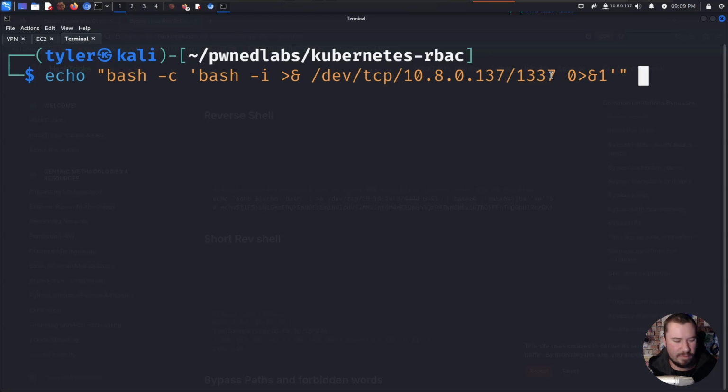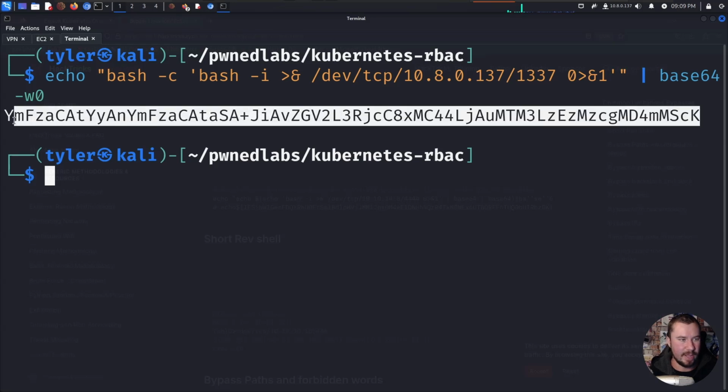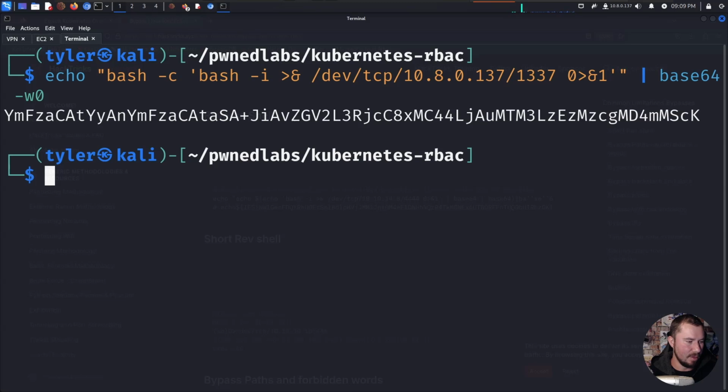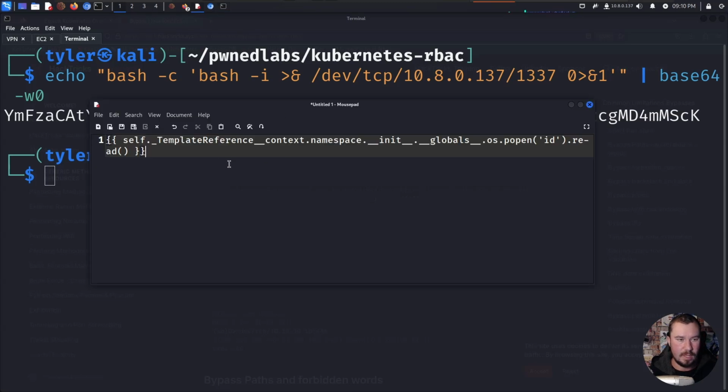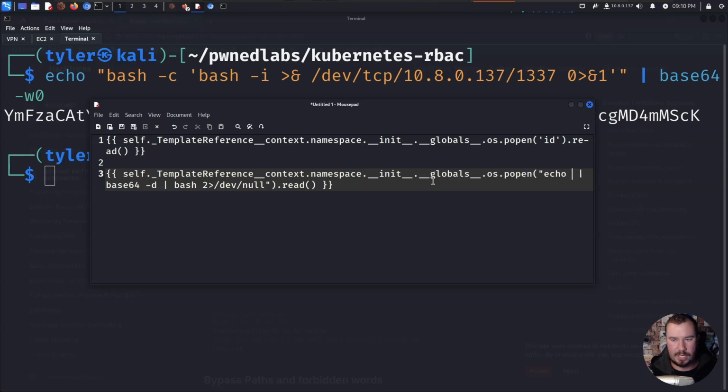So that is the reverse shell, but now we want to base64 encode it. So we're going to pipe it over to base64, which is a utility built into like every single Linux terminal, and go like so. And that gives us this base64 string. Now what we want to do is add that into our payload. So I'm going to grab the syntax from my notes right here. And I will also drop this to my own notes so you have the syntax there. But that's where we're going to drop it in at.